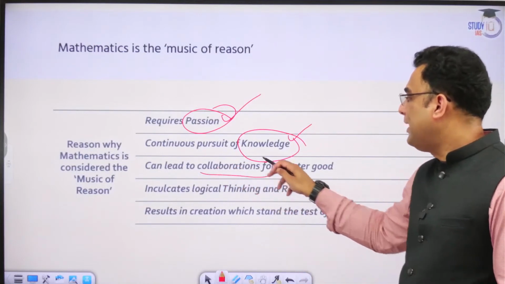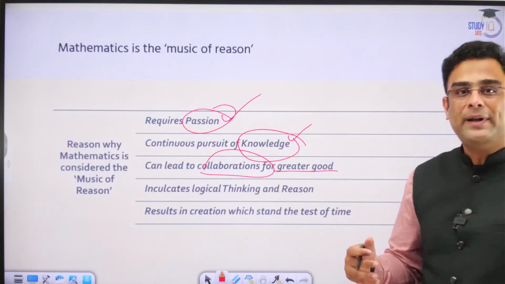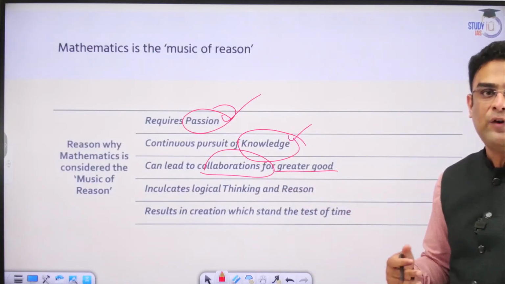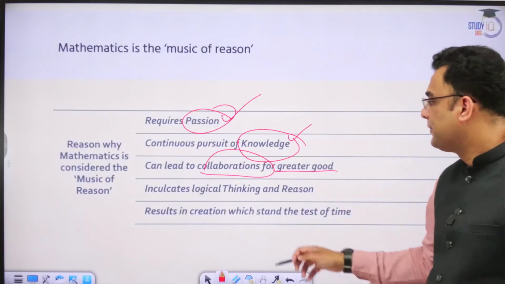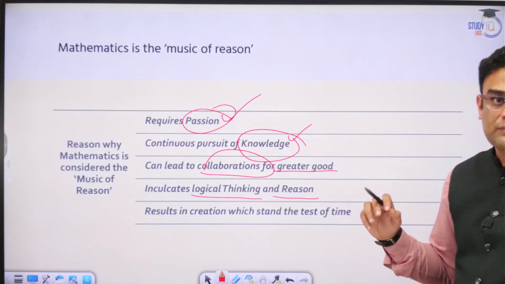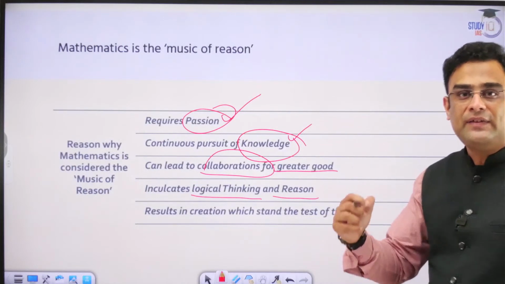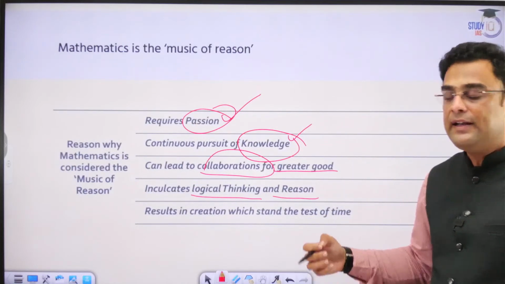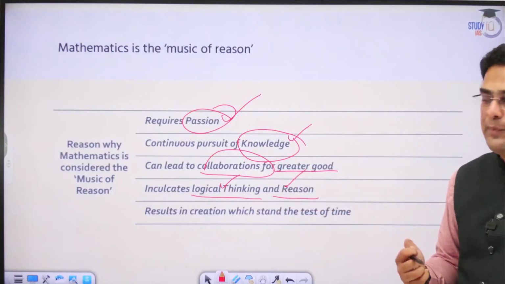It can lead to collaborations for a greater good. Collaborations for the betterment of humankind, for developing newer horizons, for advancing human knowledge in many areas. It inculcates logical thinking and reason. Mathematics, with its emphasis on numbers which are based on hard facts, inculcates logical thinking and reason amongst those who subscribe to it.